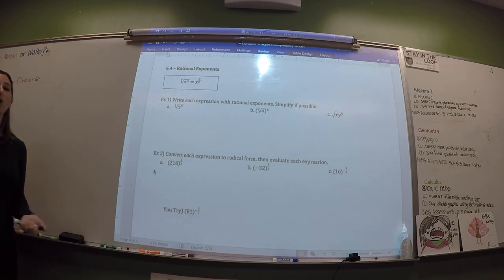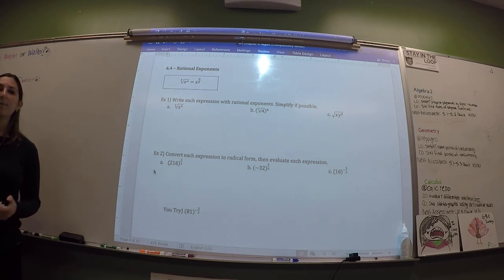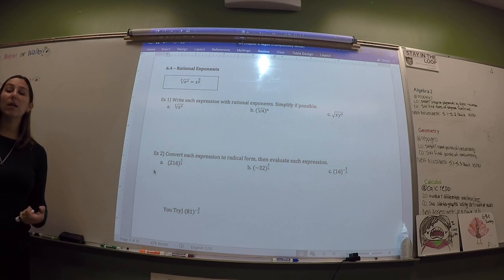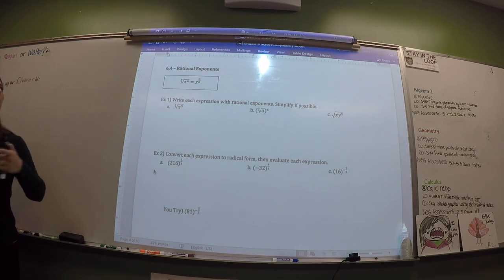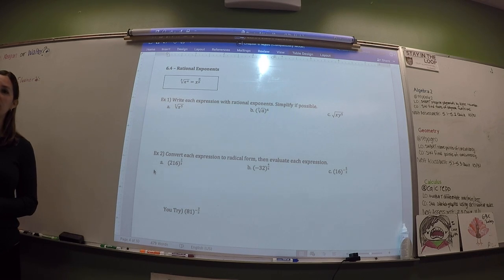So radicals are great, but there are times where they're not good enough. And we can do more with what are called rational exponents. So there's a time and a place for both, and we need to know both. So a rational exponent, remember the word rational means you can write it as a fraction of 2 integers. So a rational exponent is basically a fraction exponent. Does that make sense? So your exponents are going to be fractions.